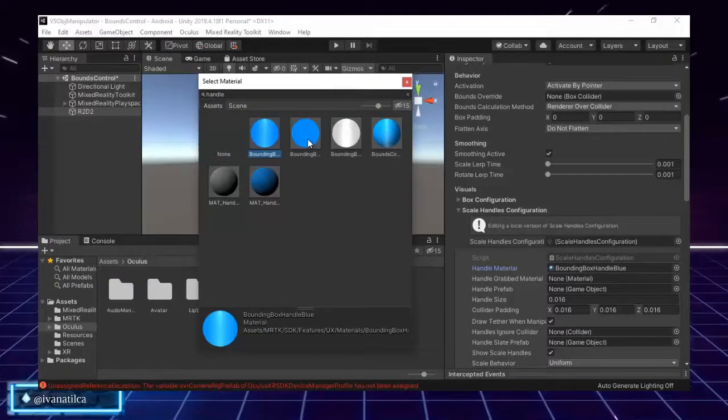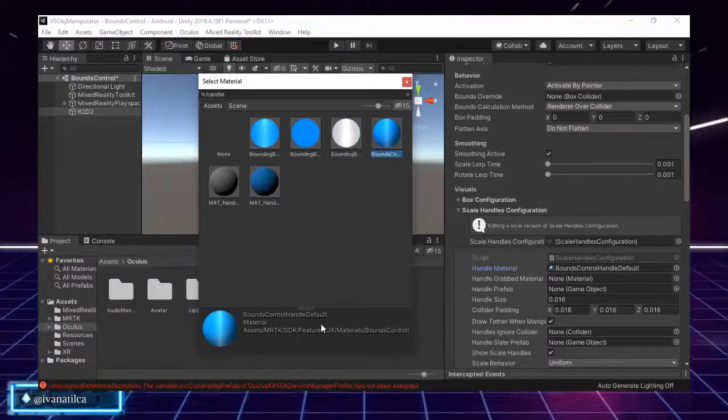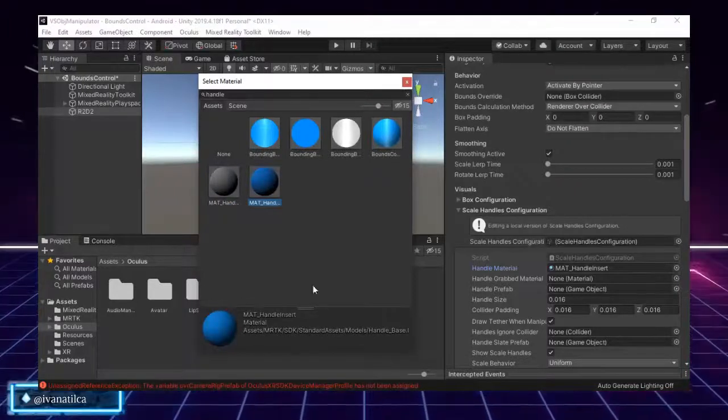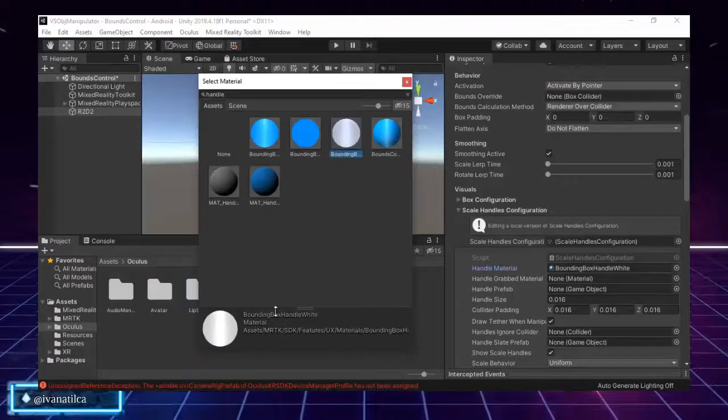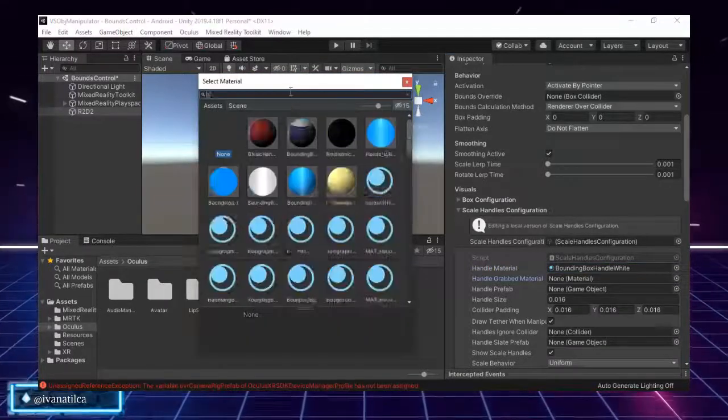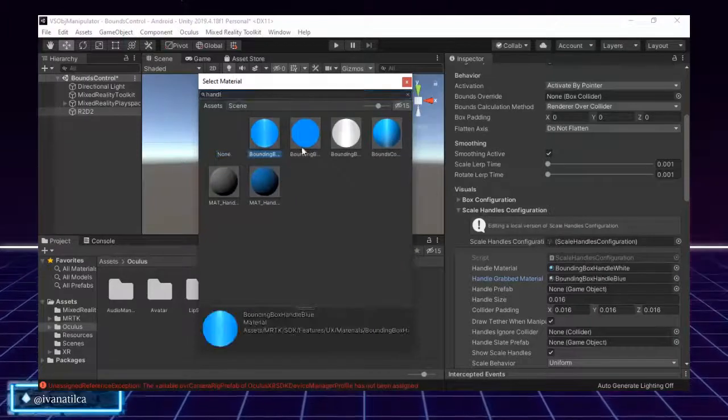We have the bounding box handle blue, the blue grabbed, the bounding box grabbed white, the bounds control handle default, then the other material that is matte handle, and the handle insert. I will select the bounding box handle white just because I like it to be white, and then as a grab handle I will select the handle blue grabbed.